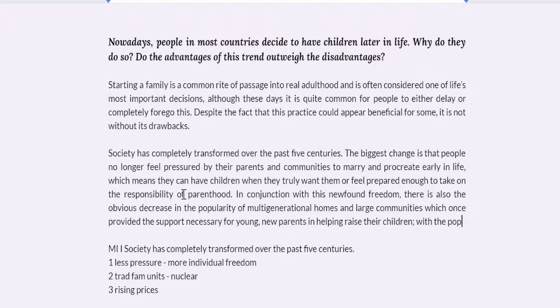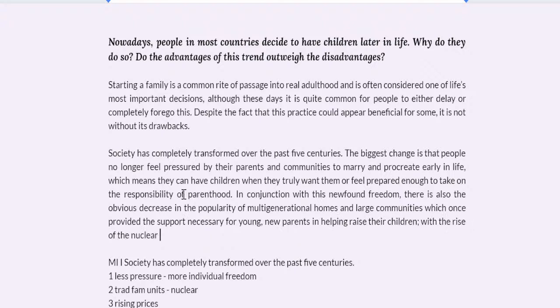With the popularity, or rather with the rise of the nuclear family system, mothers, I mean, the father goes off to work anyway, but the mother has to deal with everything alone. It's really difficult. With the rise of the nuclear family system, parents find themselves with little support,